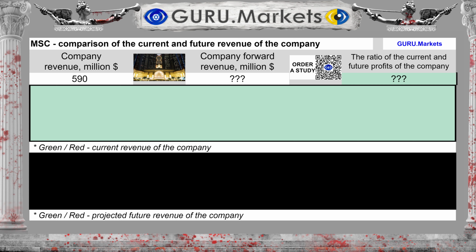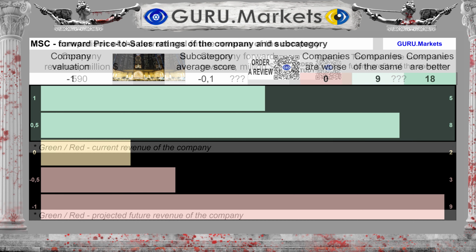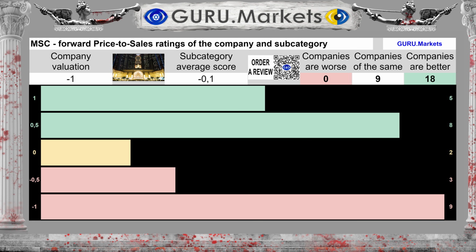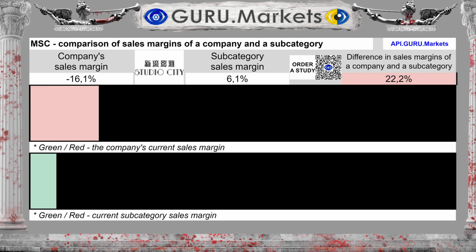Projected revenue for the next 12 months is unknown. This is very negative for the company's prospects. Assessment of expected future sales performance in comparison with the performance of subcategory companies: Bad, -1 point. The sales margin is -16.1%, with an average for the subcategory of 6.1%.